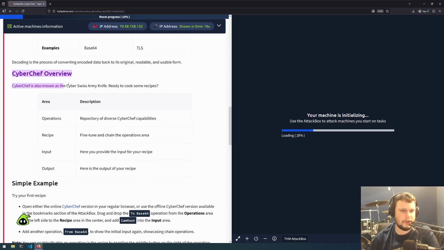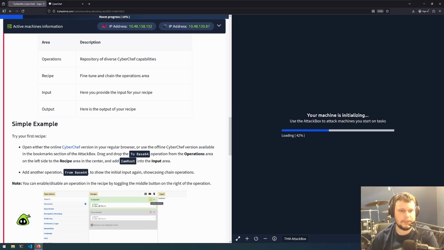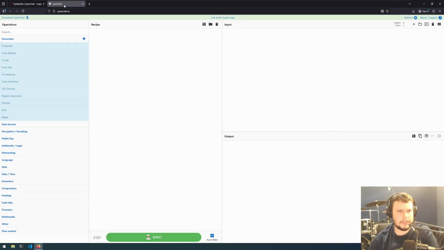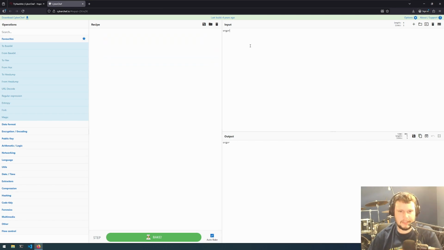CyberChef is also known as the Cyber Swiss Army Knife. Ready to cook some recipes? May as well open up another tab, cyberchef.io. So there are 4 main areas. You have operations, which are a repository of diverse CyberChef capabilities. You have recipe, which allows you to fine-tune and change the operations area. You have input, which is where you provide the input for your recipe, and then output, which is the output of the recipe. So if we go to CyberChef, we have operations on the side here. We can then build up our recipe by dragging different operations into here. Then you'd put your input into here and you'll get your output here.